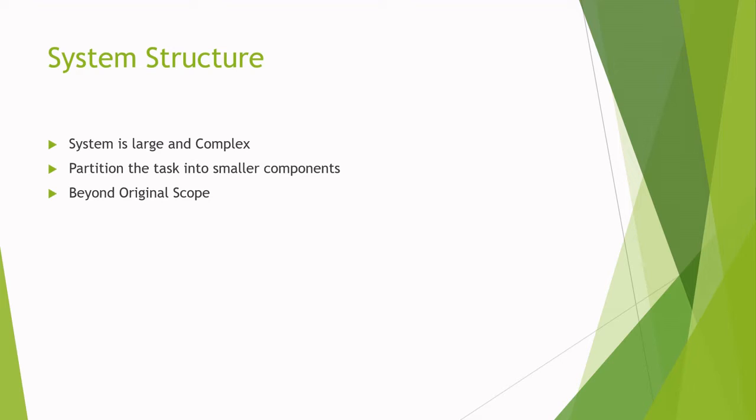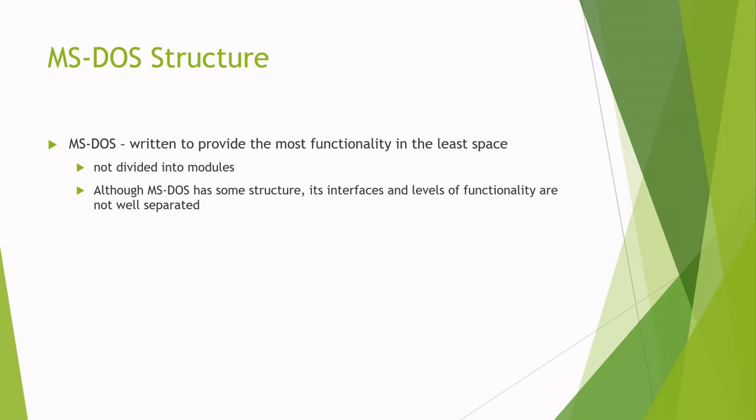We have discussed the components present in the operating system in the previous lecture. Now we will discuss how these operating system components are interconnected. Initially, many commercial systems did not have a well defined structure. The operating systems started as small, simple, and limited systems, and then grew beyond their original scope. MS-DOS is an example of such a system. MS-DOS has a very simple structure.